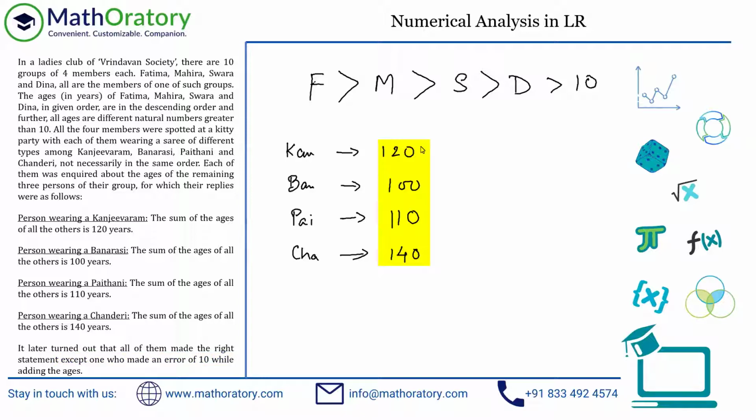And also, if you read the statement again in the set, whoever made the mistake made an error of 10. So that is mentioned. So the error amount is known to us. Yes, we don't know whether it is plus 10 or minus 10, but there is an error of 10. So there will be an offset of 10 or something. So we'll encounter that.